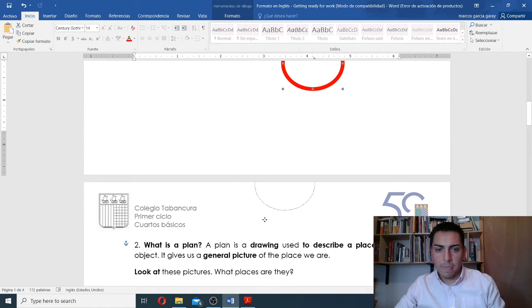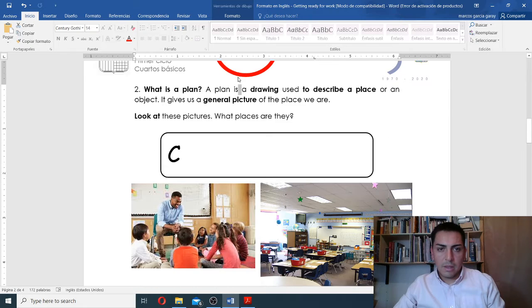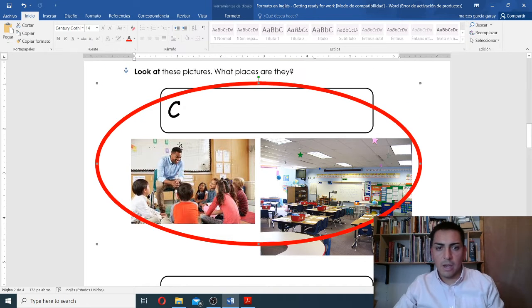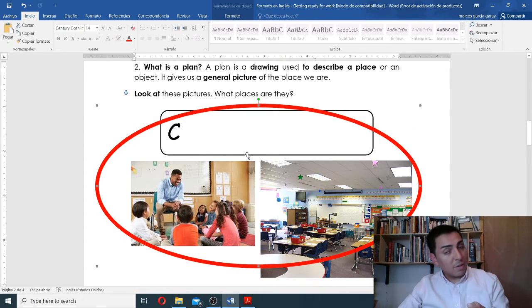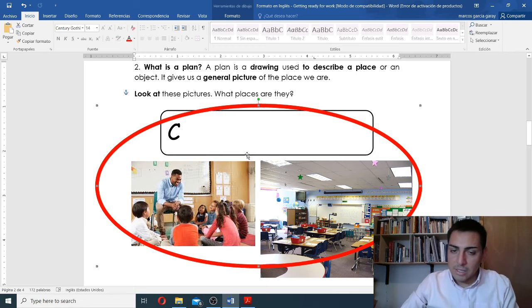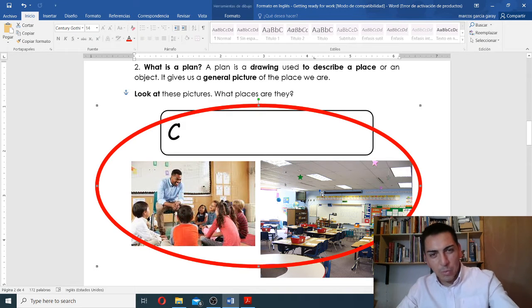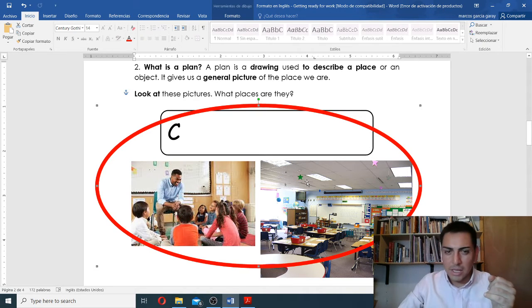So you are going to be looking at these pictures right here and guessing which place it is. I'll give you some seconds. Did you guess? Yes, it's your classroom, right? Pretty much similar to the classroom we have in Tabancura school, right?